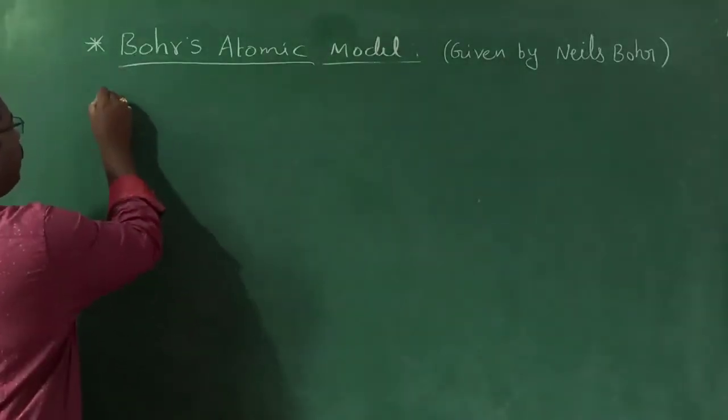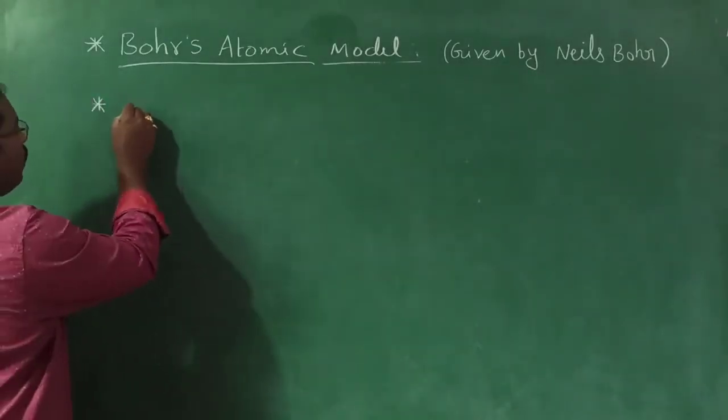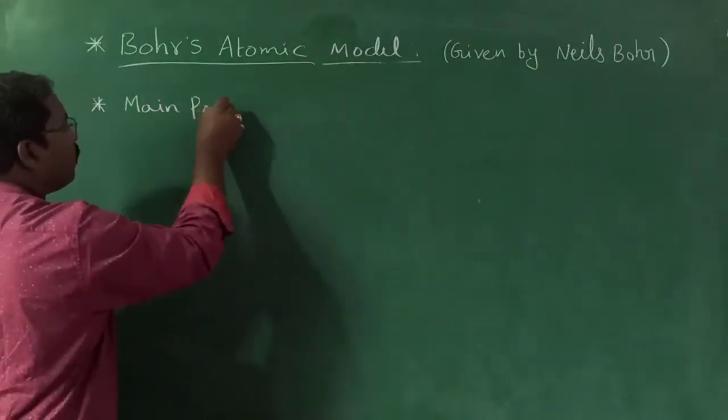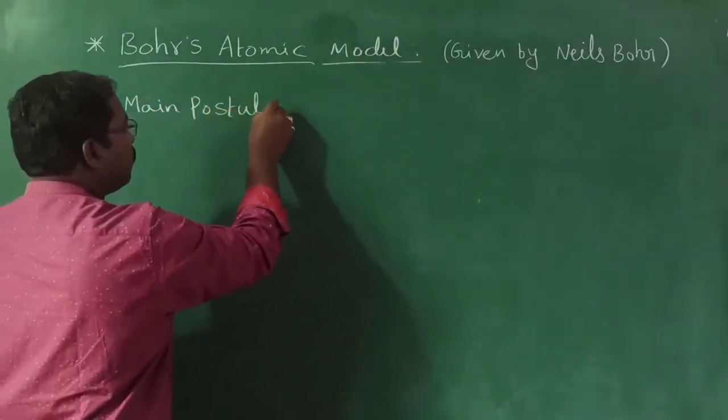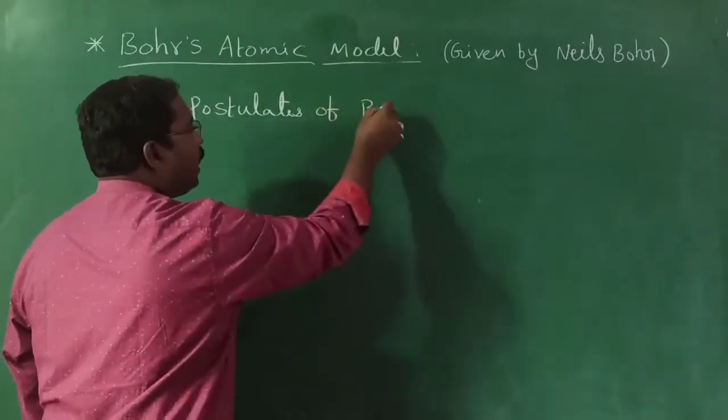Now, let us discuss the main postulates of Bohr's atomic model.